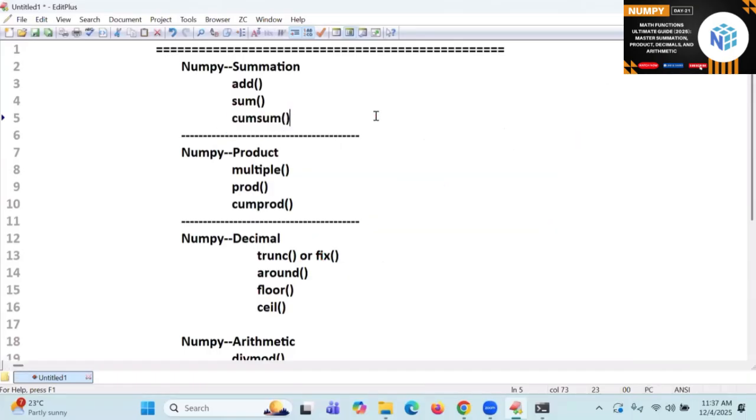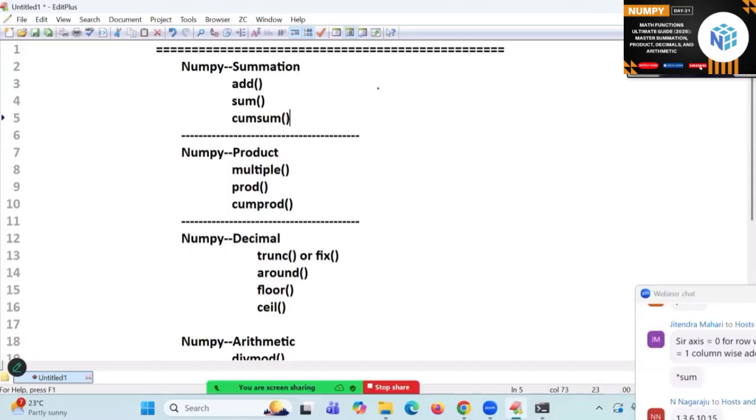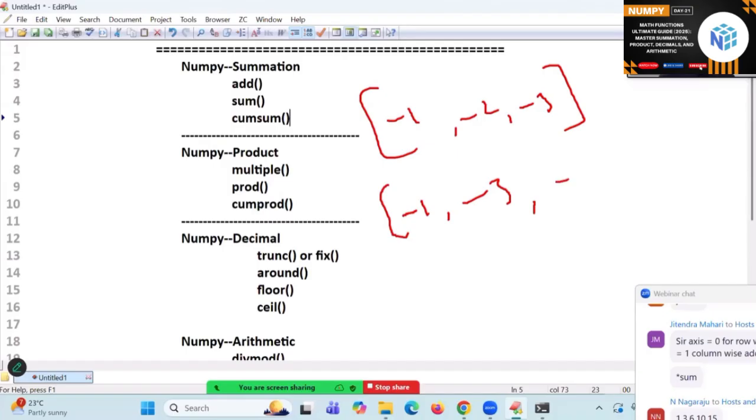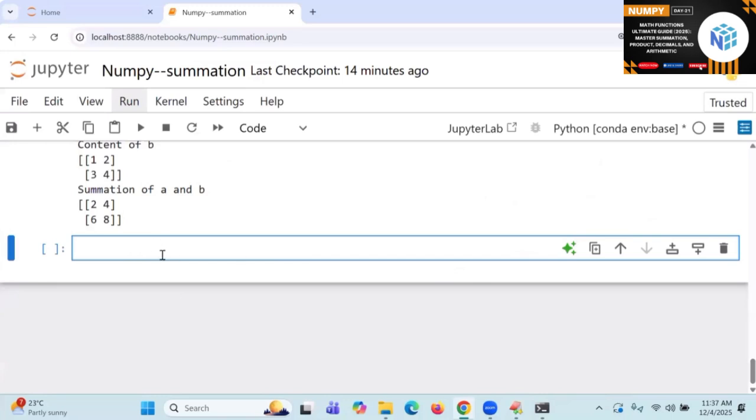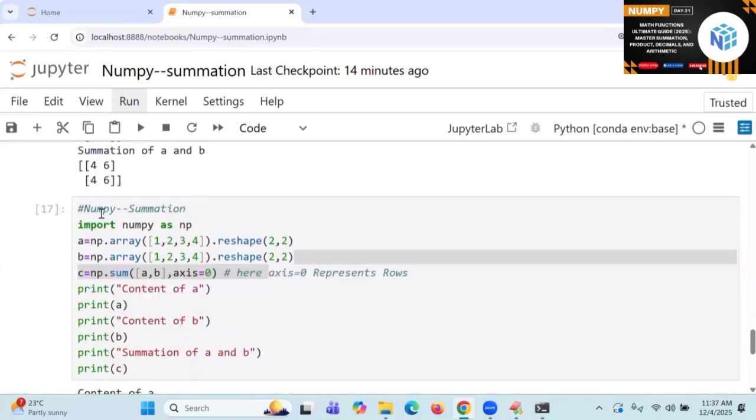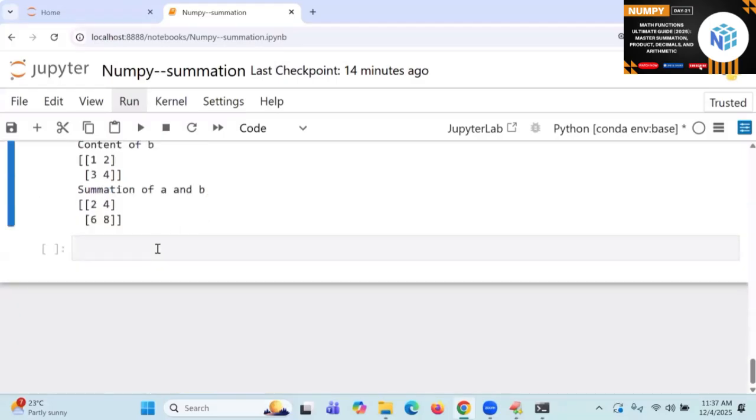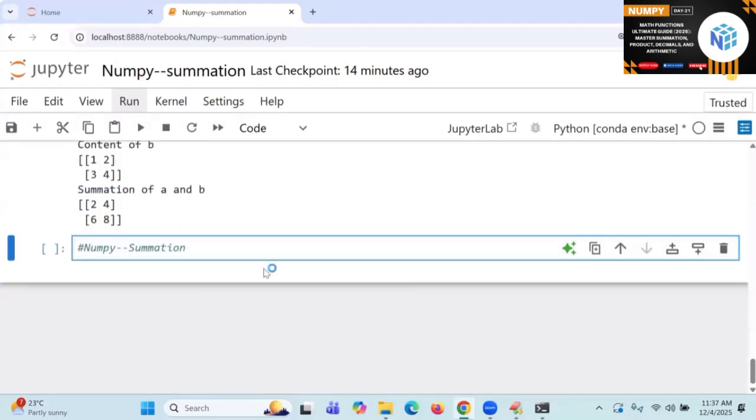Shall I go to the cumulative sum? Right. So what is the cumulative sum of -1, -2, -3? Start. -1. -3. -6. Okay. Easy. Go to the next. NumPy cumulative sum I will take. So here I am writing cumulative summation.